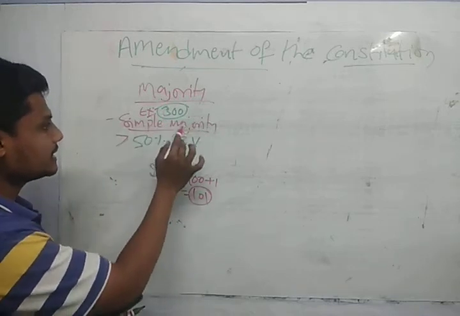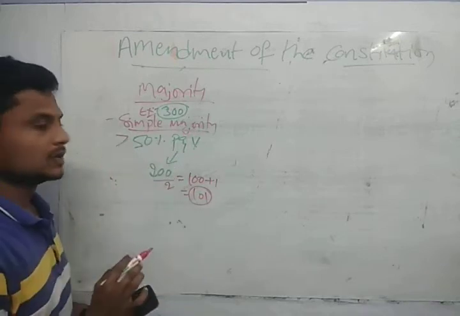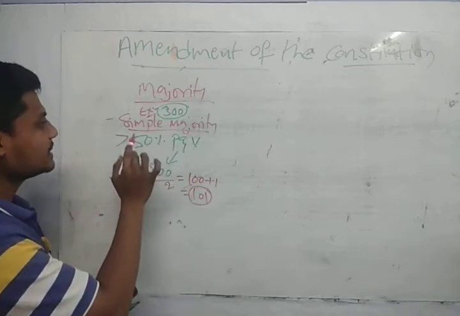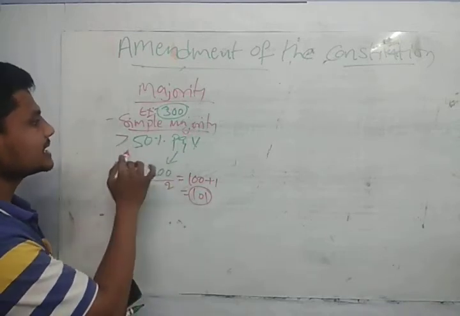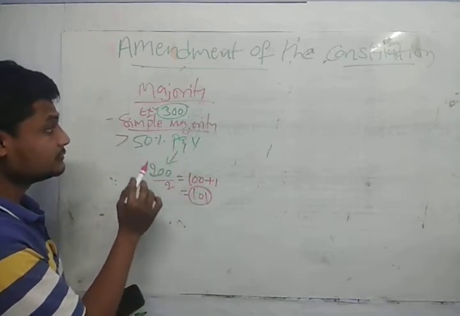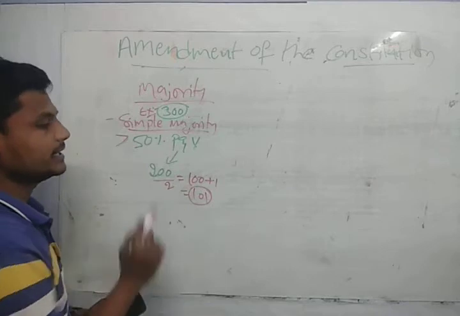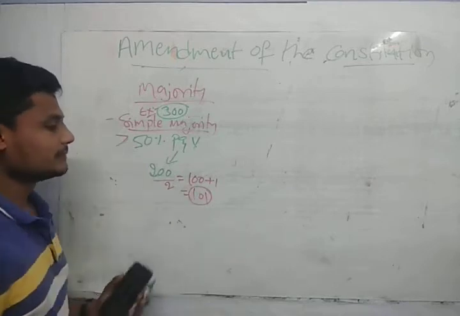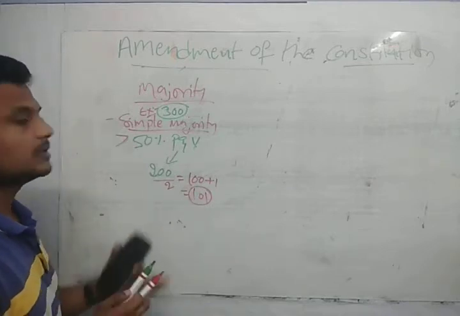Out of 300, the present and voting is 200. I said greater than 50% of present and voting. So what is the 50% of present and voting? It is 100. Greater than 100, that is plus 1, that is 101. This is the simple majority.